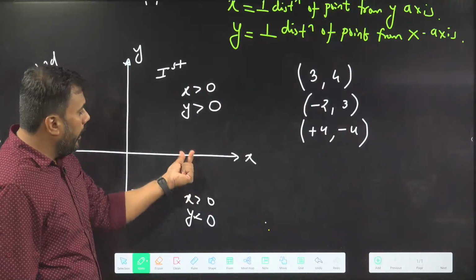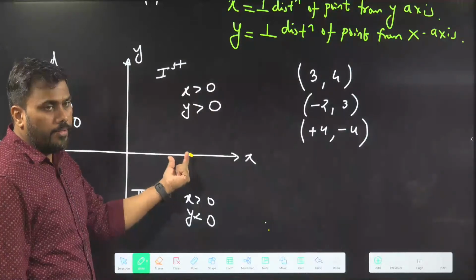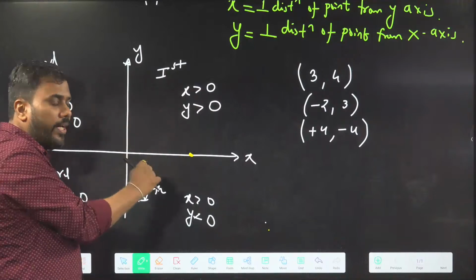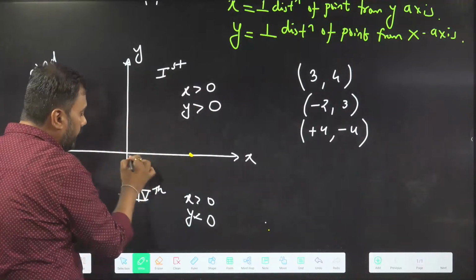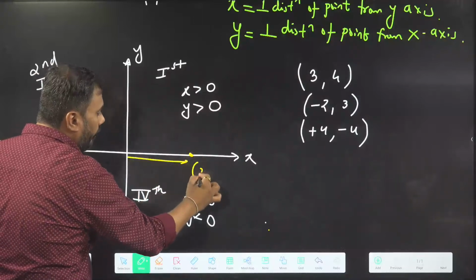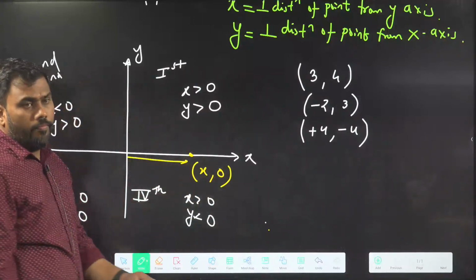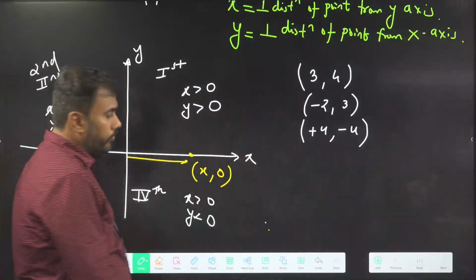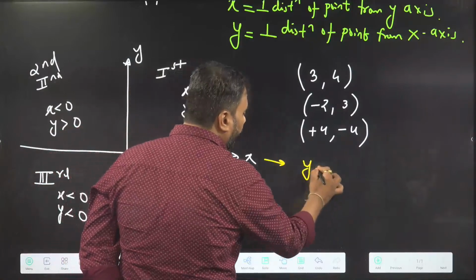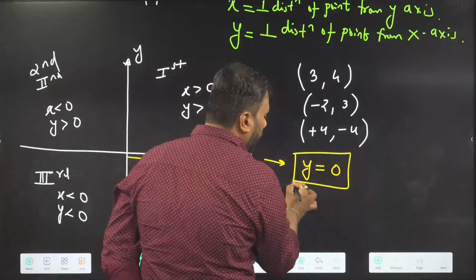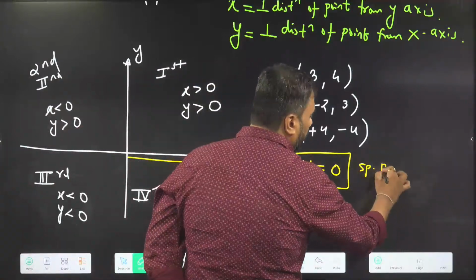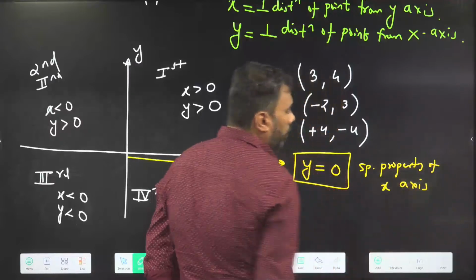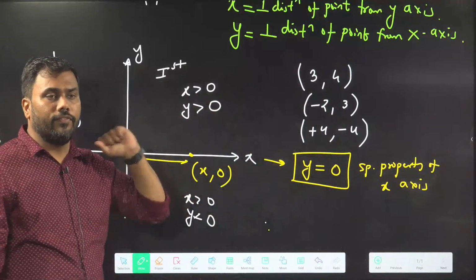Clear? Now I am taking a point here on the x-axis. The perpendicular distance of this point from the x-axis is 0, and its distance from the y-axis is something. So this point will have a coordinate like (x, 0). On the x-axis, the y coordinate is 0. This is a property of the x-axis. The x-axis may be defined as y equal to 0. For any point on the x-axis, the y coordinate will be 0.